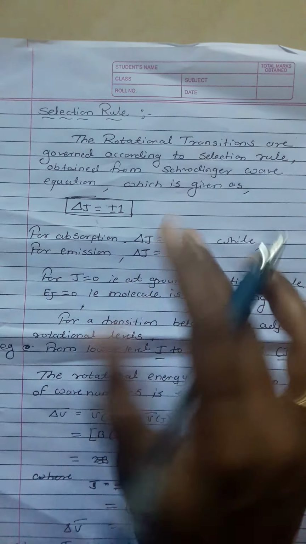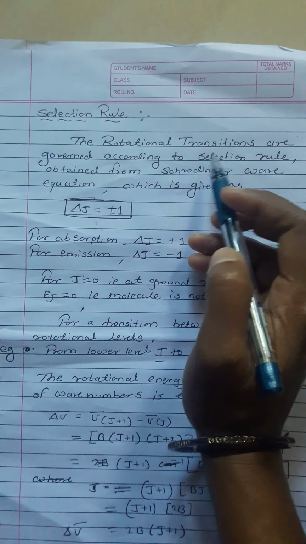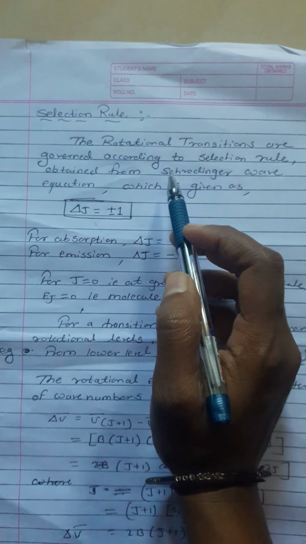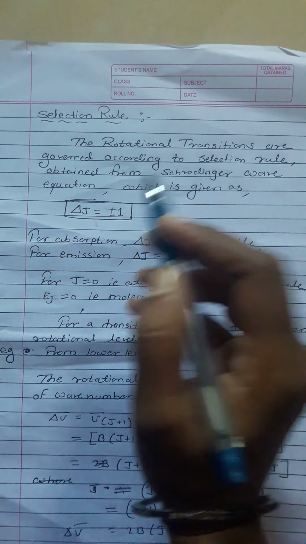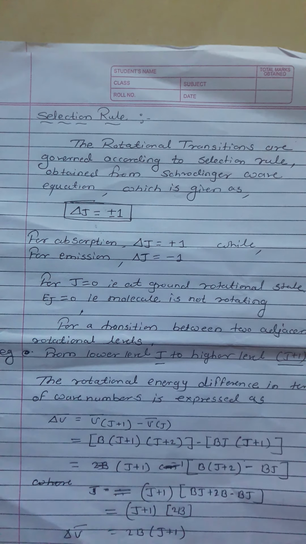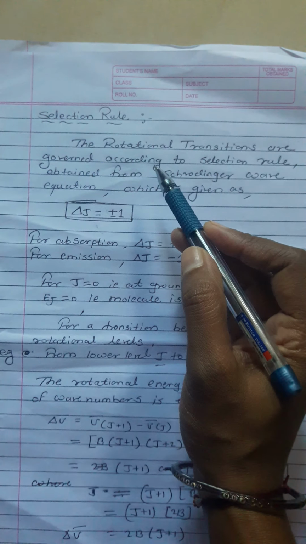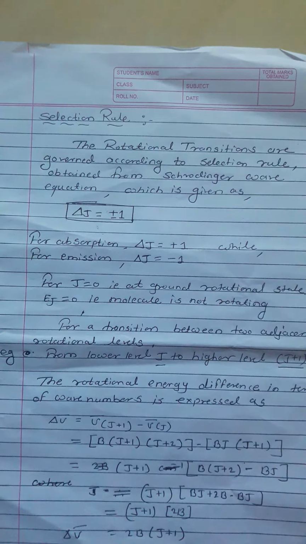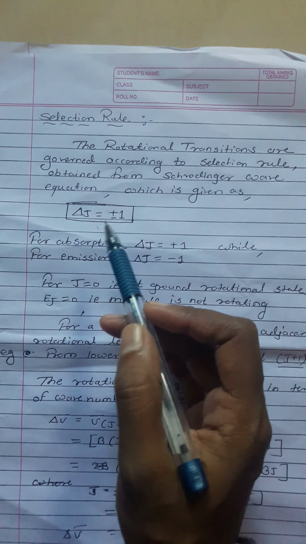The rotational transitions are governed according to the selection rule obtained from the Schrödinger wave equation, which is given as delta J is equal to plus or minus 1.